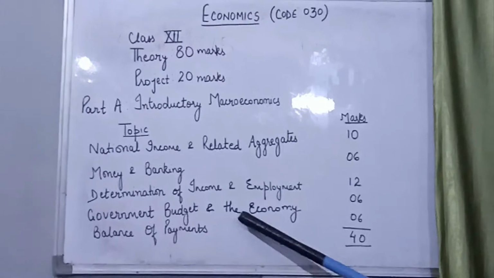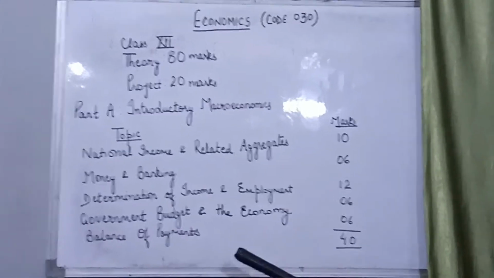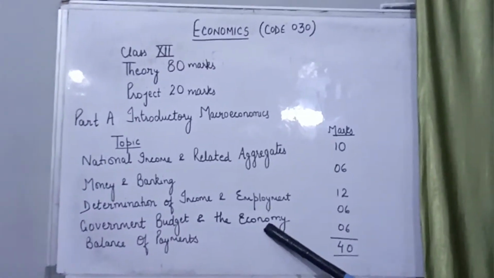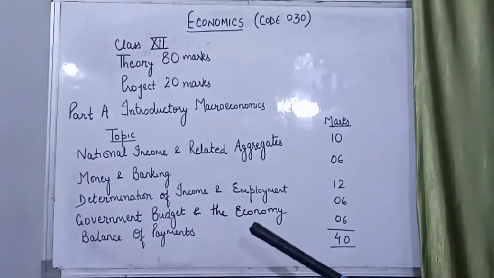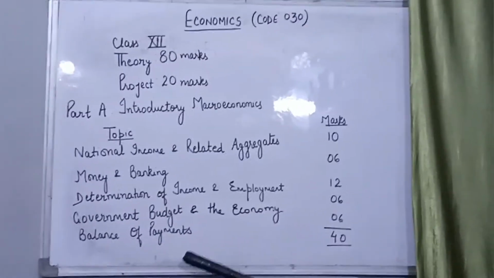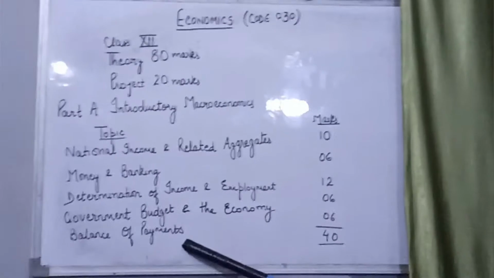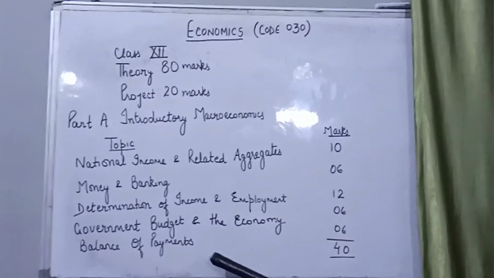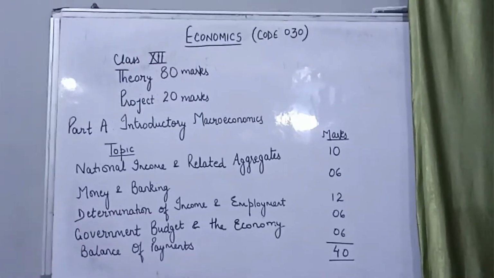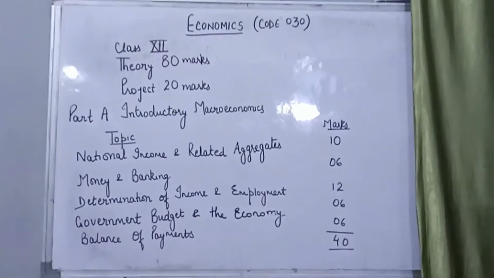Then government budget and the economy tells us what the receipts and expenditure of the governments are and the various kinds of deficits that the government faces. The last unit, that is balance of payment, connects us with the rest of the world, where we understand about the foreign exchange and the balance of payment accounts.